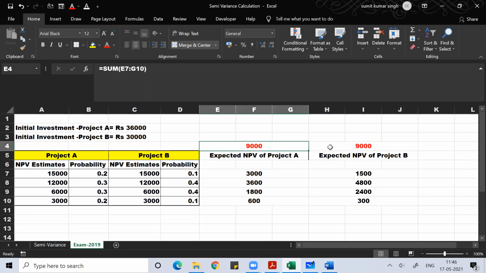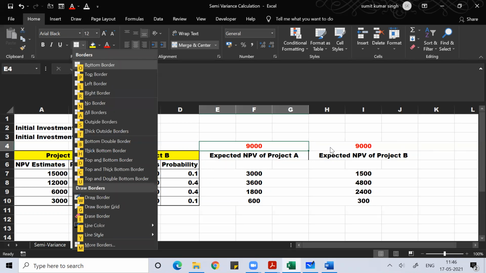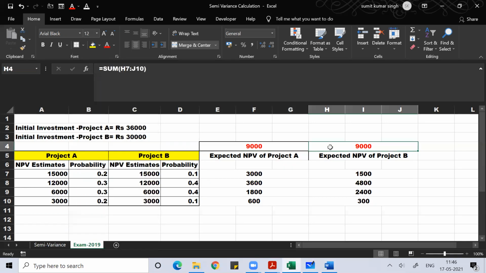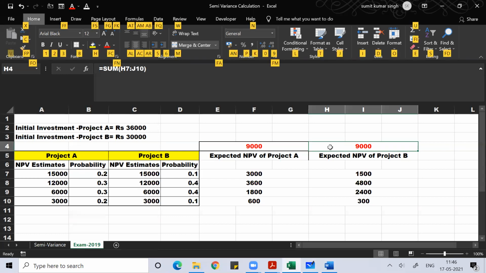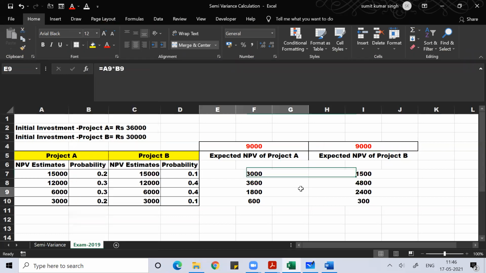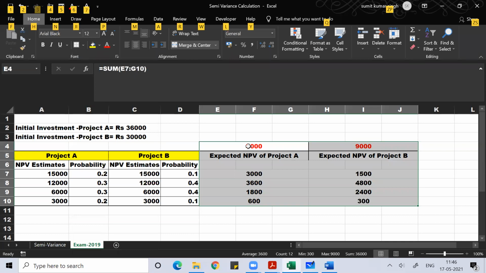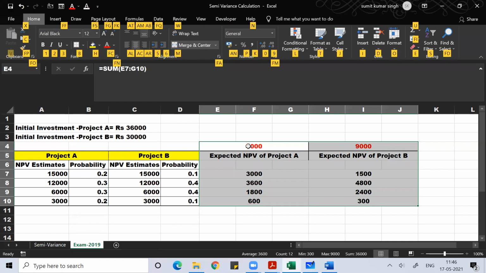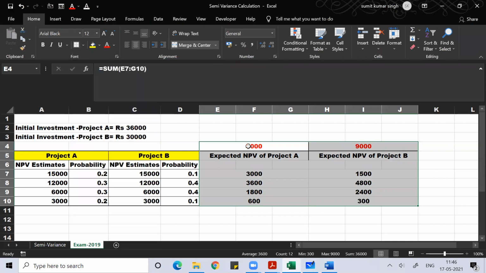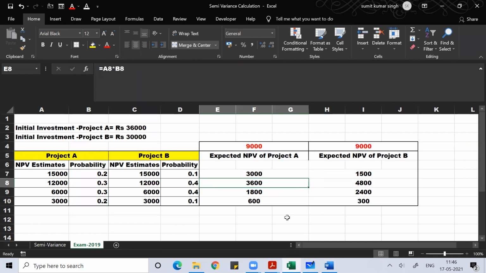So these are the two expected NPVs of both projects. I found the expected NPV for both project A and project B. Anyone, any doubt with this?